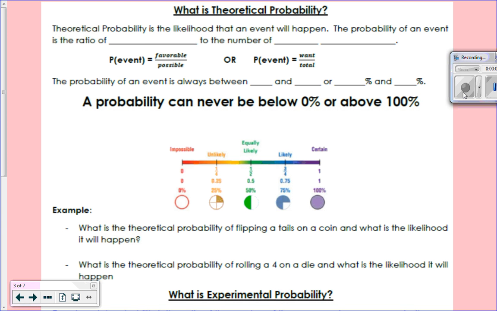All right, what is theoretical probability? Theoretical probability is the likelihood that an event will happen, or what should happen if we toss a coin. What should happen if we roll the number 2 on a die? The probability of an event is the ratio of favorable outcomes to the number of possible outcomes.